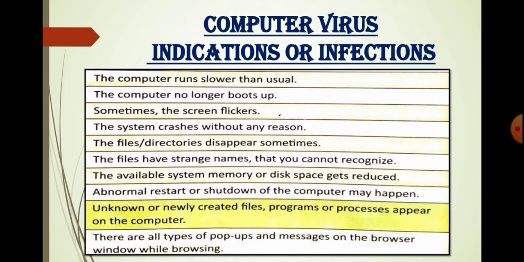The available system memory or disk space gets reduced. Abnormal restart or shutdown of the computer may happen. Unknown or newly created files, programs or processes appear on the computer. There are all types of pop-ups and messages in the browser window while browsing.